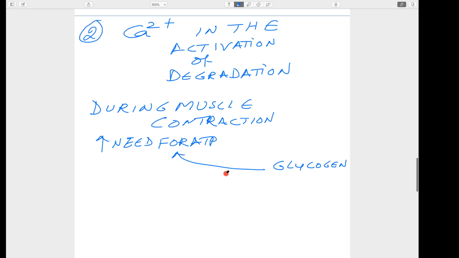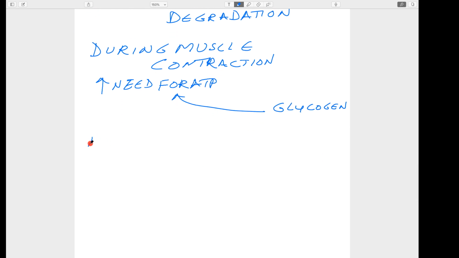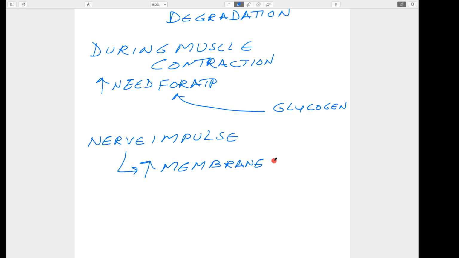Let us see the mechanism here. Nerve impulse. What happens in the nerve impulse? In a biochemical aspect, there is increased membrane polarization. When a nerve impulse takes place, increased membrane polarization takes place.